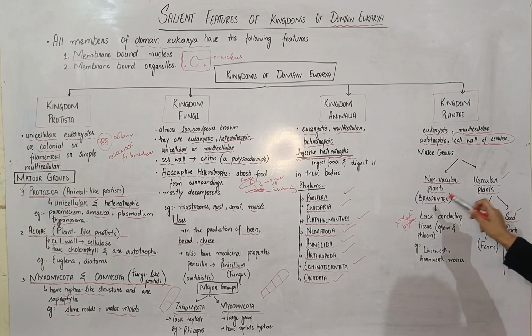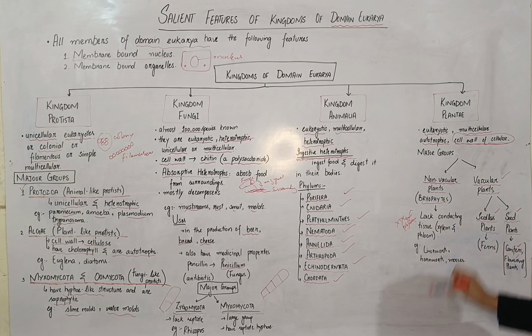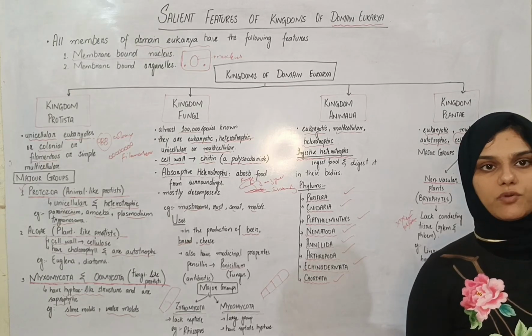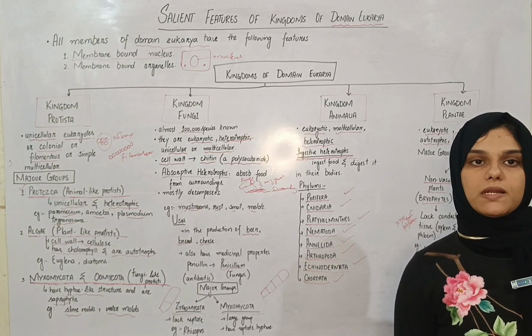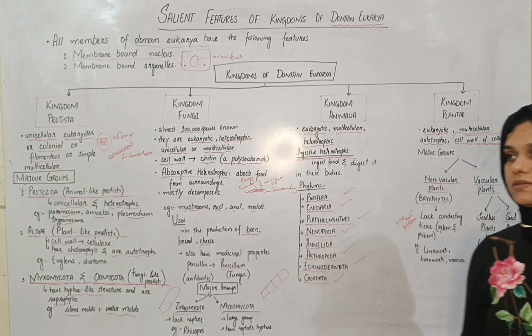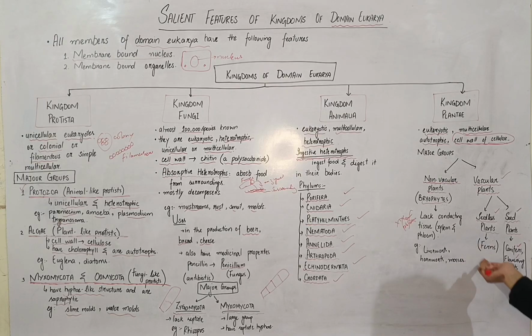And Kingdom Plantae, they may be vascular or they may be non-vascular. Non-vascular do not have xylem and phloem conductive system, no conducting vessels are present, and in vascular types of plants there is the presence of xylem and phloem, or conductive vessels are present.